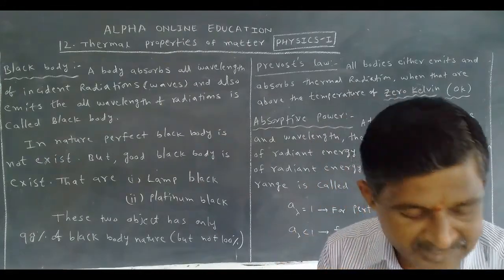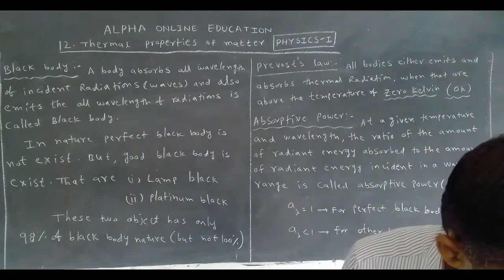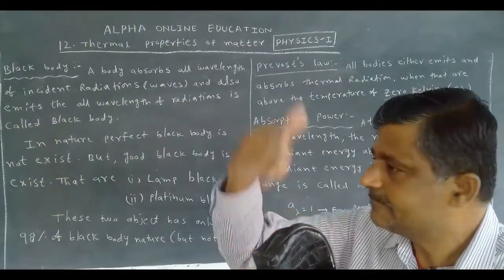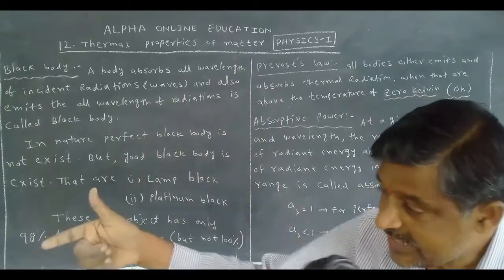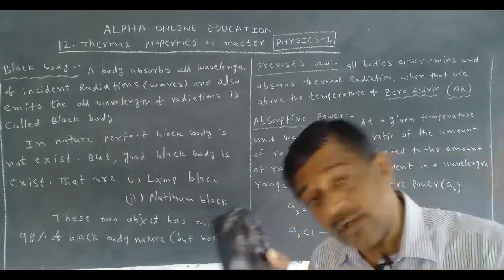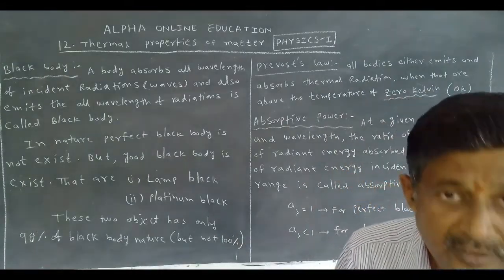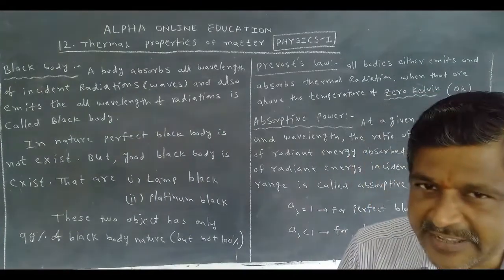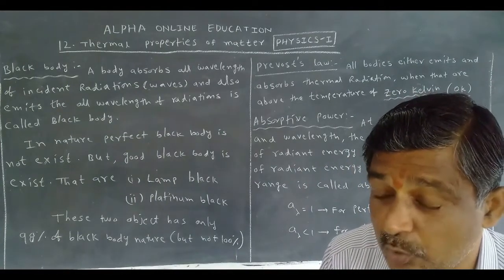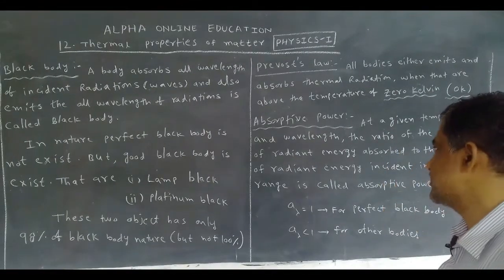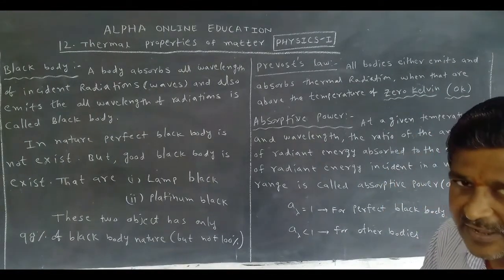On this side the temperature is less than the object, so it emits the radiation. But on this side the temperature is more than the object, so it absorbs the radiation. That's why all objects emit and absorb radiation when their temperature is more than 0 Kelvin, or minus 273.15 degrees centigrade.